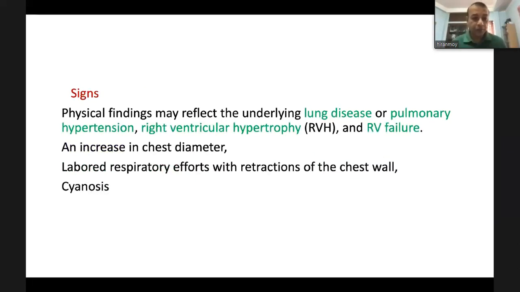Now, signs of Cor Pulmonale. Signs depend on various factors, because there is lung disease, pulmonary hypertension, right ventricular hypertrophy, and RV failure.